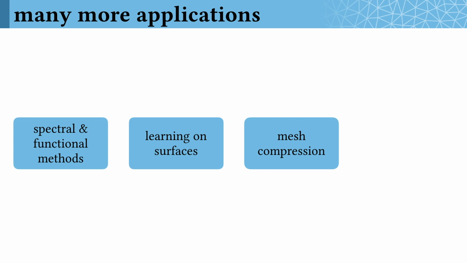I only scratched the surface here of potential uses for these intrinsic triangulations. This paradigm makes perfect sense for classes of algorithms like spectral methods, where all you really need to do is nicely resolve a spectrum of some operator. For surface learning, where you want invariance to an input triangulation. For compression, where the ability to change the connectivity of a surface without changing its geometry is very useful, and so many more problems.